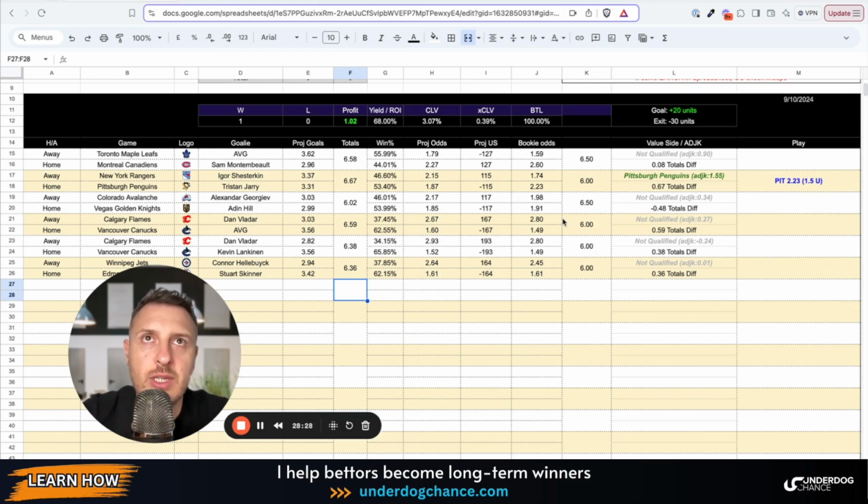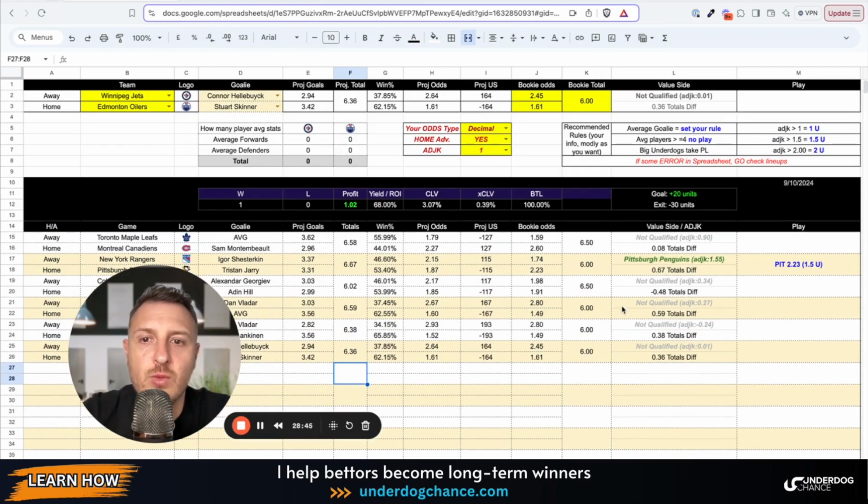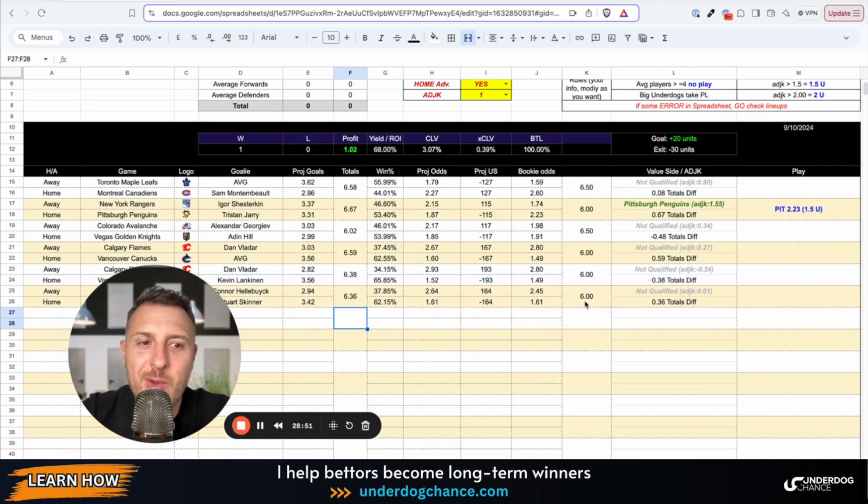As I said, Utah ice hockey is called Utah HS or HC, something like that. So all the names must be aligned, and I need a few more days, and then I will complete it, and this will be available to download. But it is already in our Discord group. Anyway, Pittsburgh Penguins is the only qualified bet for today.